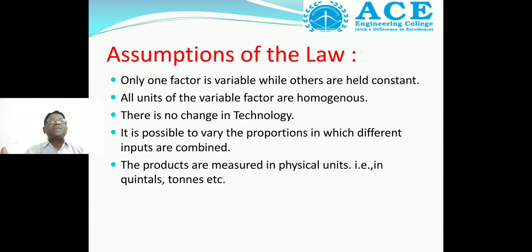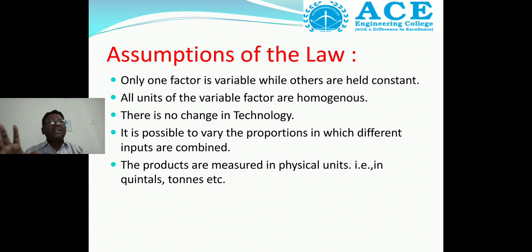The second assumption is that all units of the variable factor are homogeneous, meaning similar levels of skill or similar properties. The third is that there is no change in technology.